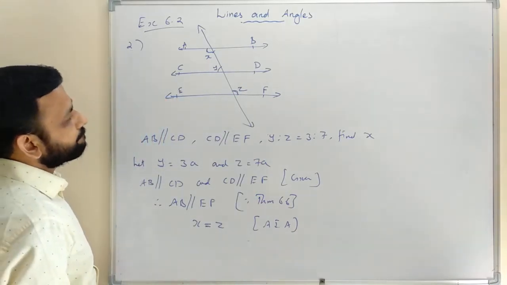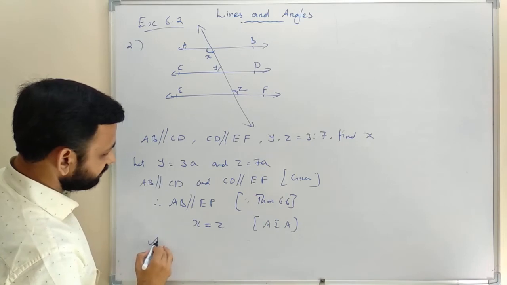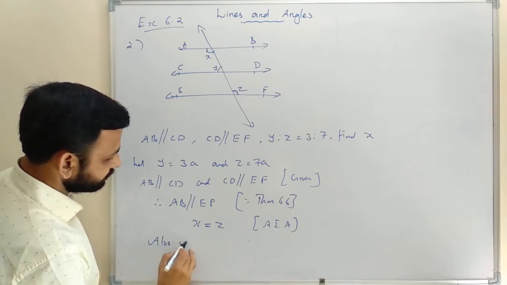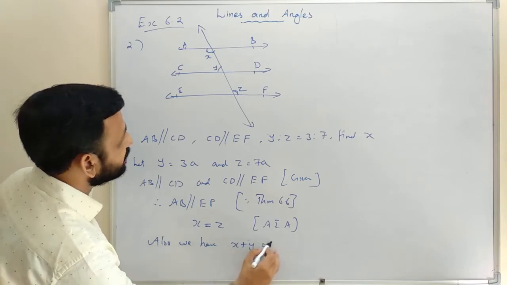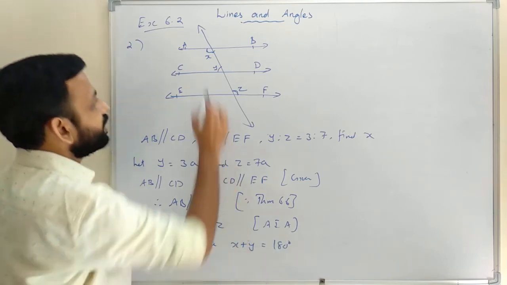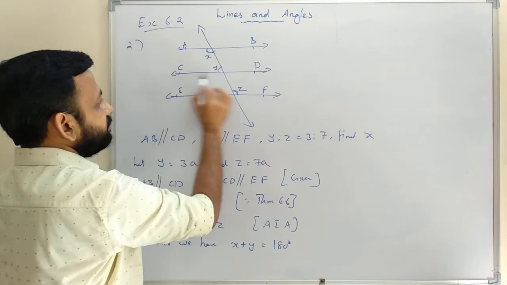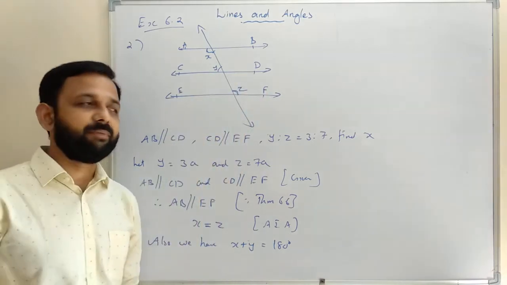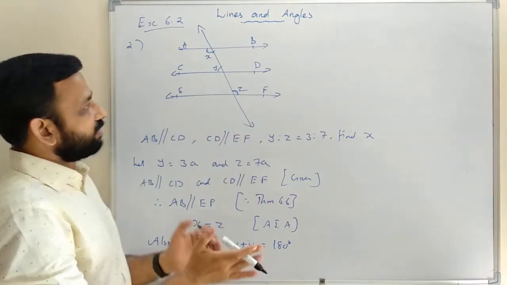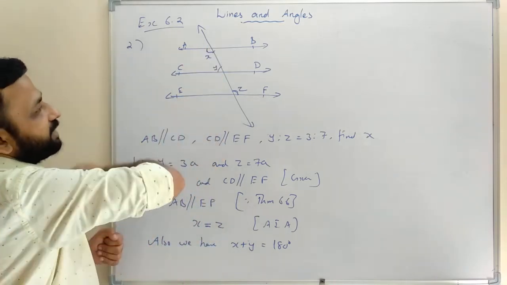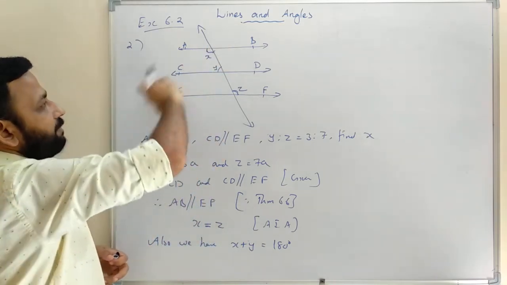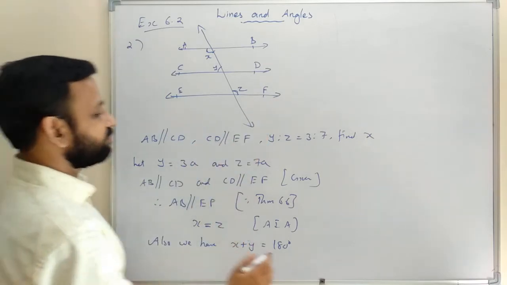Then we have X plus Y is equal to 180 degree, because AB parallel to CD, that is given. So X and Y are co-interior angles, or angles on the same side of the transversal. So if AB parallel to CD, then their sum is 180 degree.